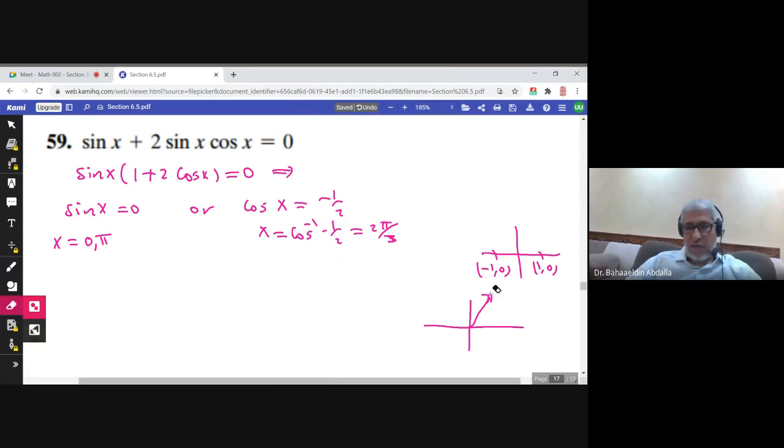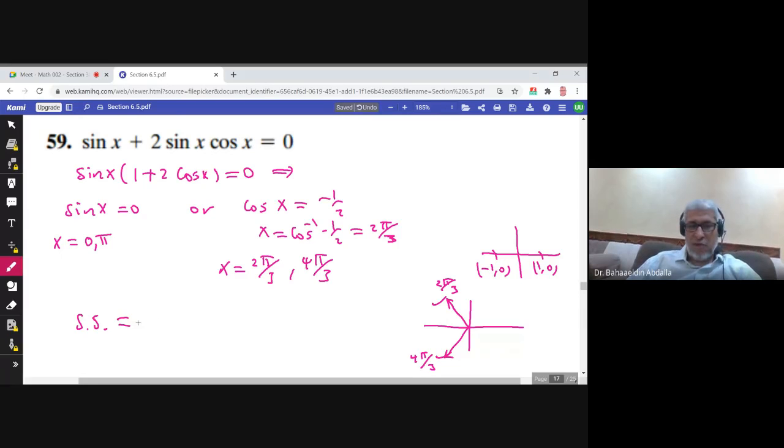So if cosine is negative, we should deal only with this quadrant and this quadrant. One of the solutions would be 2 pi over 3, and the other solution would be 4 pi over 3. So x here is 2 pi over 3 or 4 pi over 3.